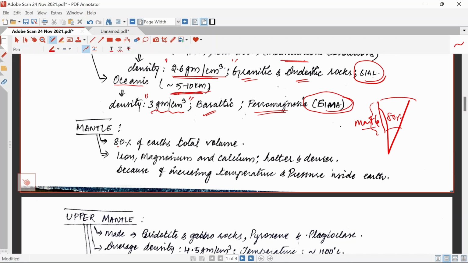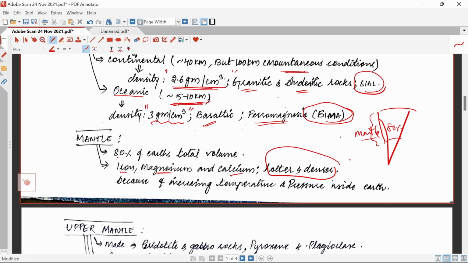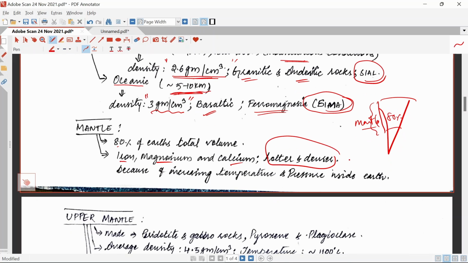80% is mantle, and it mainly consists of iron, magnesium, and calcium. This is hotter and denser. Due to these hotter conditions, yesterday we discussed that subduction takes place in the mantle area.